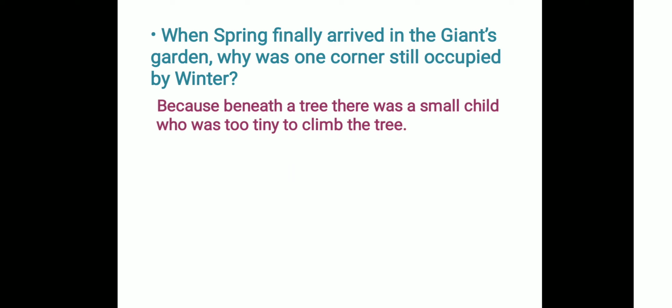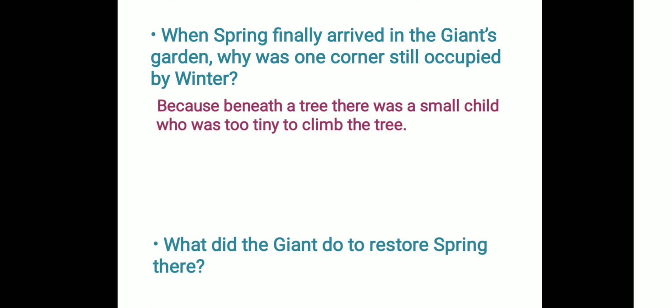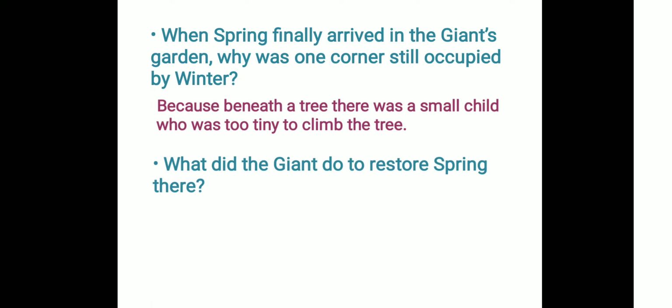So that one corner of the garden still had winter because there was a tree in that corner of the garden, and under the tree there was a tiny boy who could not climb the branch of the tree. And because he could not climb the branch of the tree, that corner still had winter. What did the giant do to restore spring there? Now when the giant saw this, that there was a boy who could not climb up the tree and that is why that part still had winter, what did the giant do to restore spring?